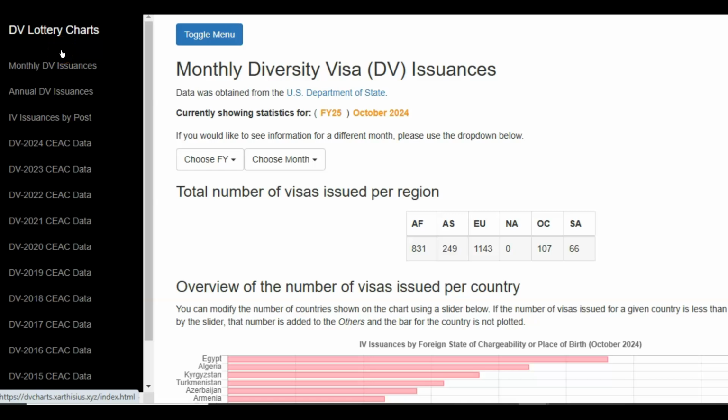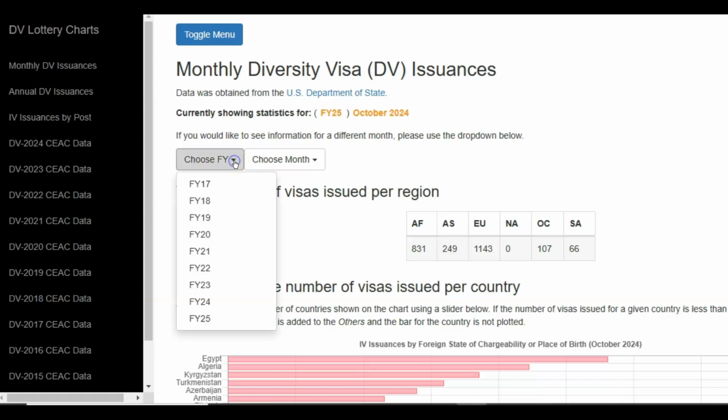So this is the website that shows statistics relating to the diversity visa program, and on this page we have the statistics concerning the first issuances of diversity visas in the DV 2025 program. Once on this page, the first section shows monthly diversity visa issuances, and we have currently showing statistics for fiscal year 2025, that is the DV 2025 program, and it concerns the first month of issuances, that is October 2024.